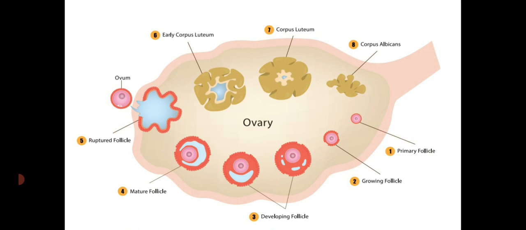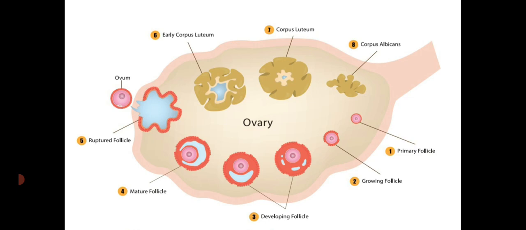Along with the egg, this primary follicle also enlarges and is filled with fluid and finally forms the Graafian follicle, isn't it? So that is said to be the growing follicle. Then after that, it develops into a developing follicle. Then the follicles mature, that is the mature follicle.